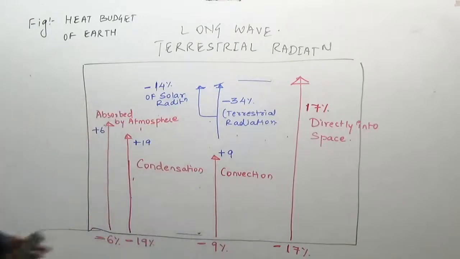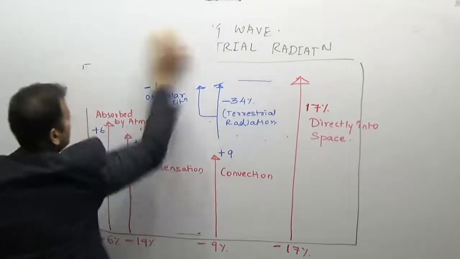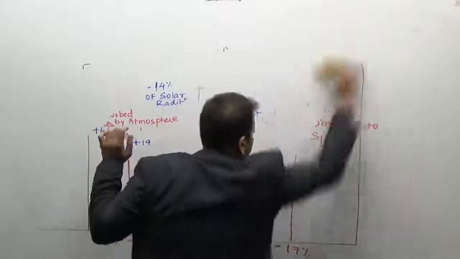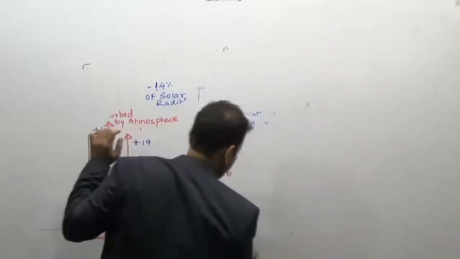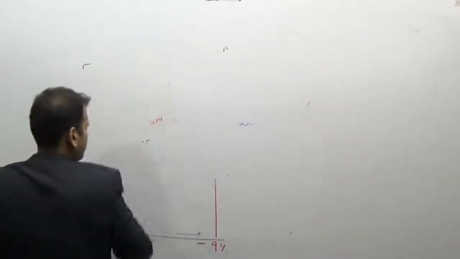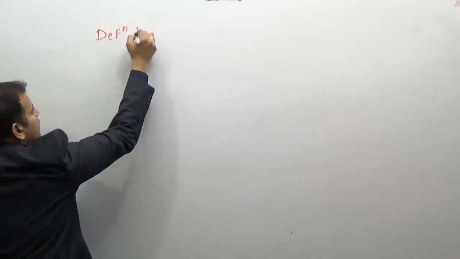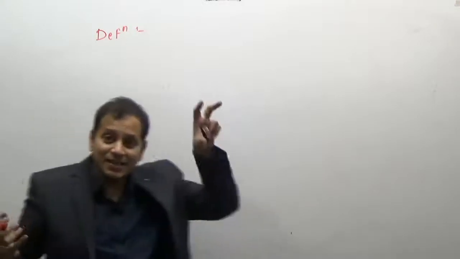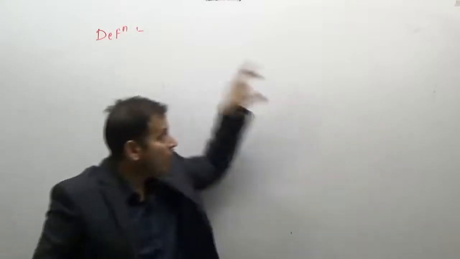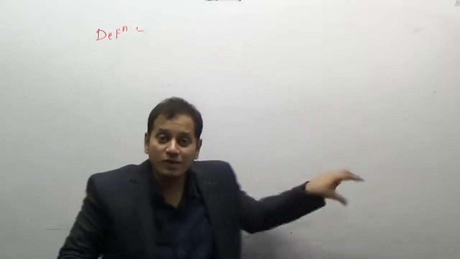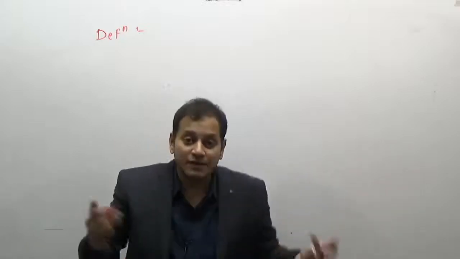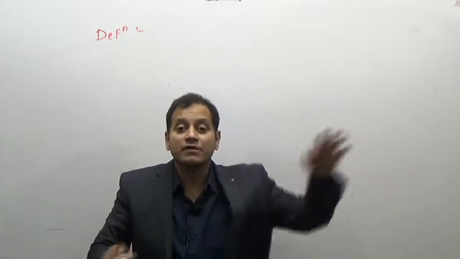Now how to answer this question? Always start your answer with the definition. What do you mean by the heat budget of the Earth? So the definition: solar radiation comes in the form of short wave radiation, and the Earth after getting heated up gives away long wave radiation.